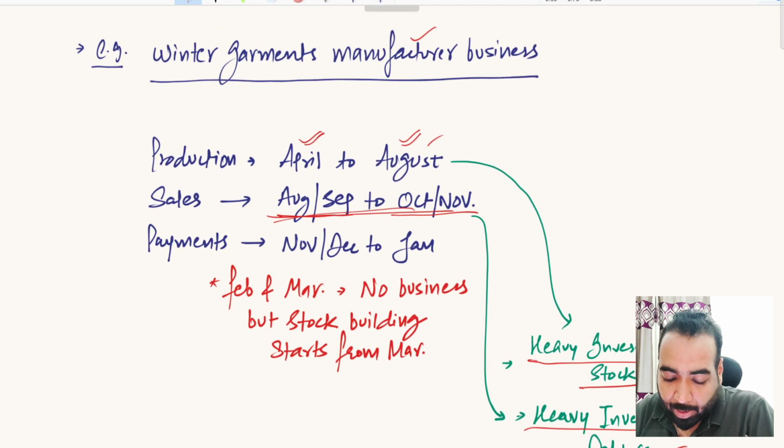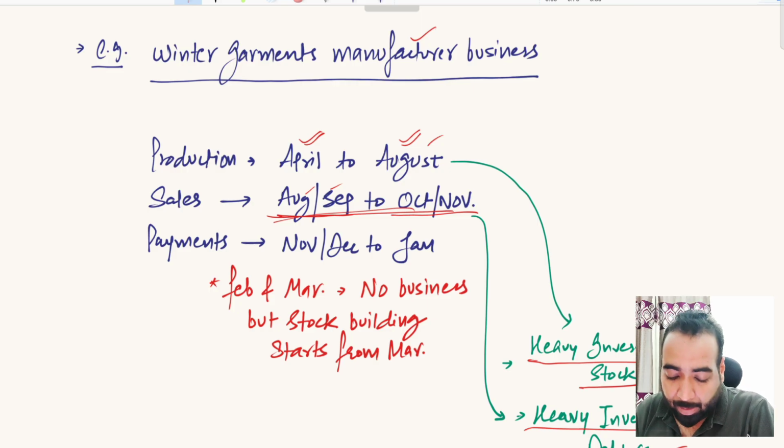By August and September, the goods are dispatched to the dealers and distributors. They in turn start dumping the stock to the retail counters, the retail counters or showrooms where people like us personally go and buy winter garments.